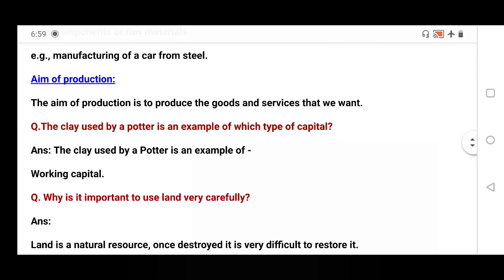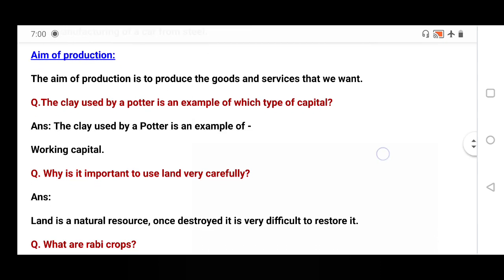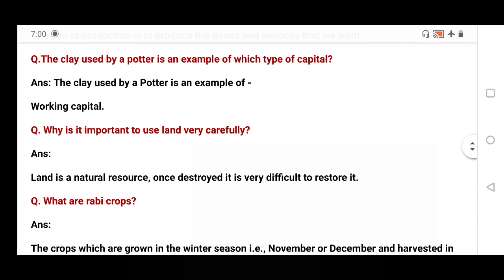The clay used by a potter is an example of which type of capital? It is an example of working capital, because clay is the raw material to produce different types of pots. That's why it is working capital. Why is it important to use land very carefully?